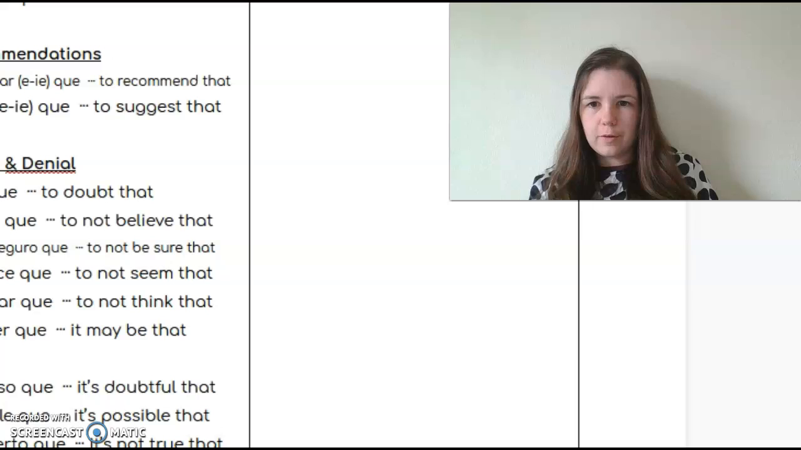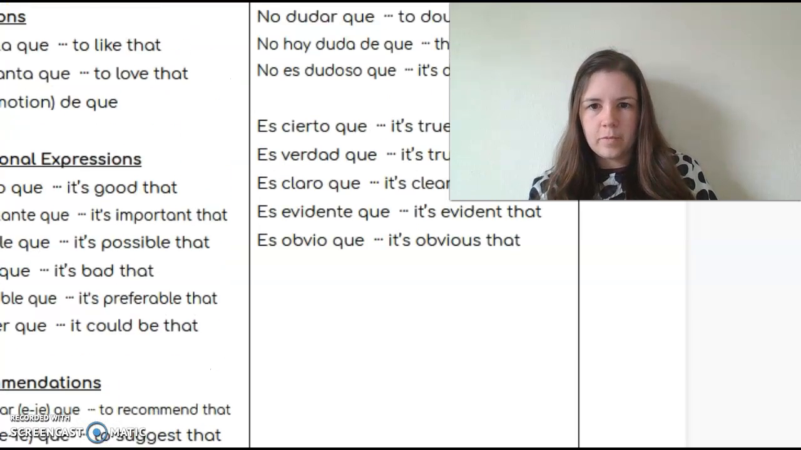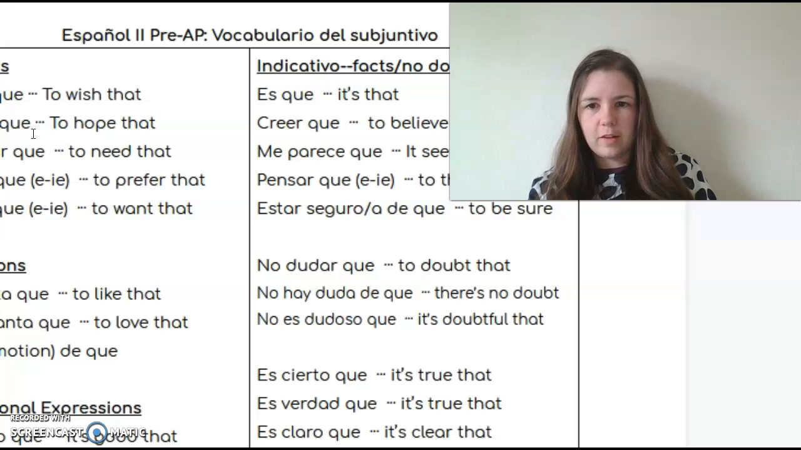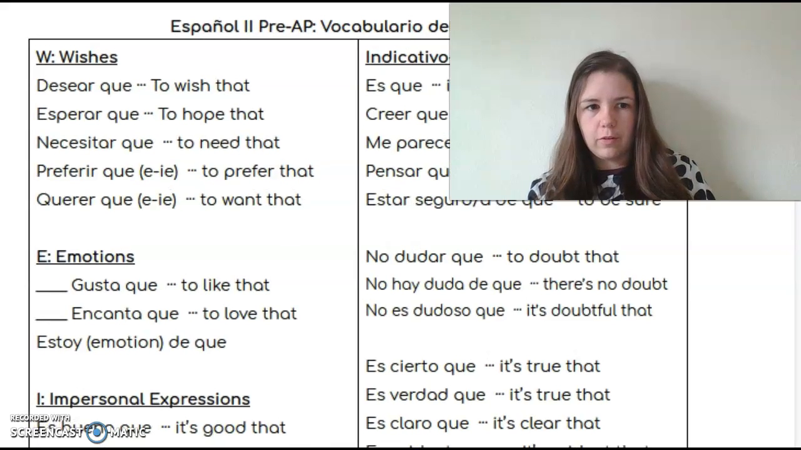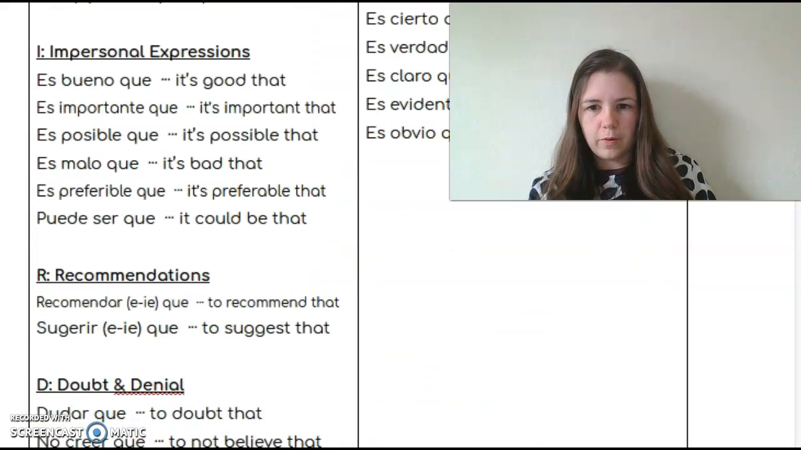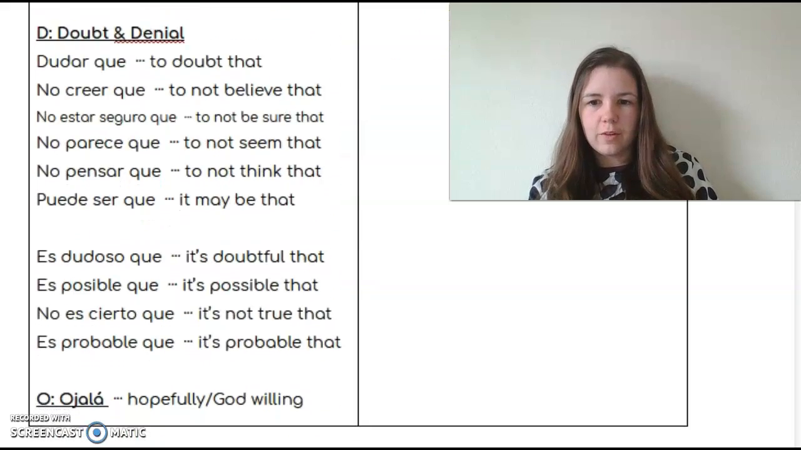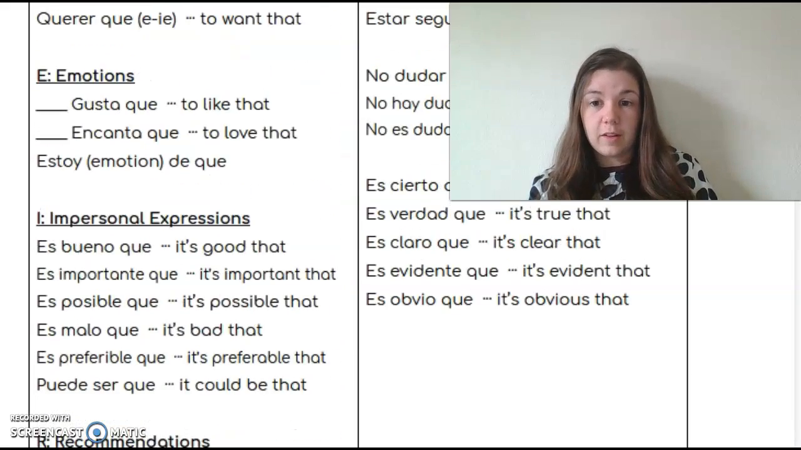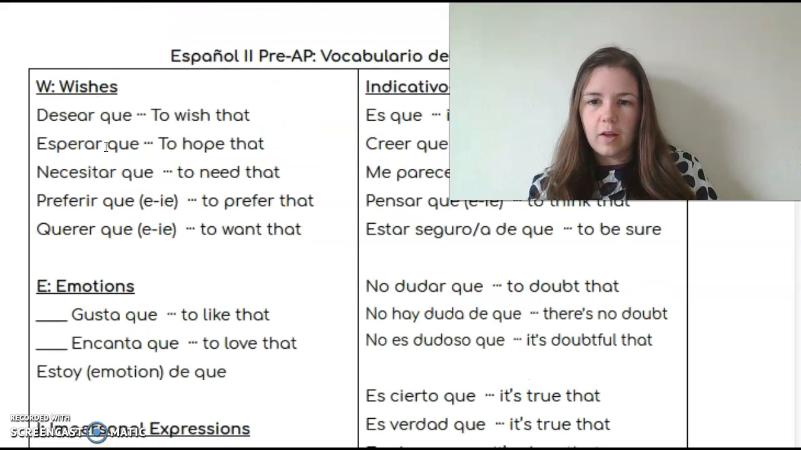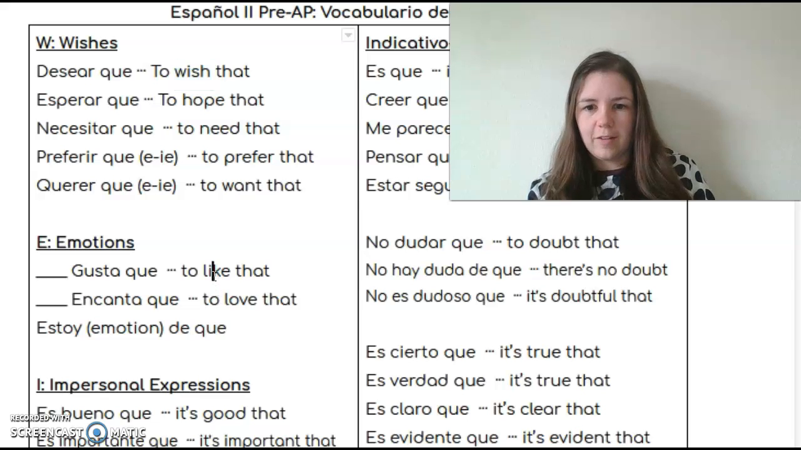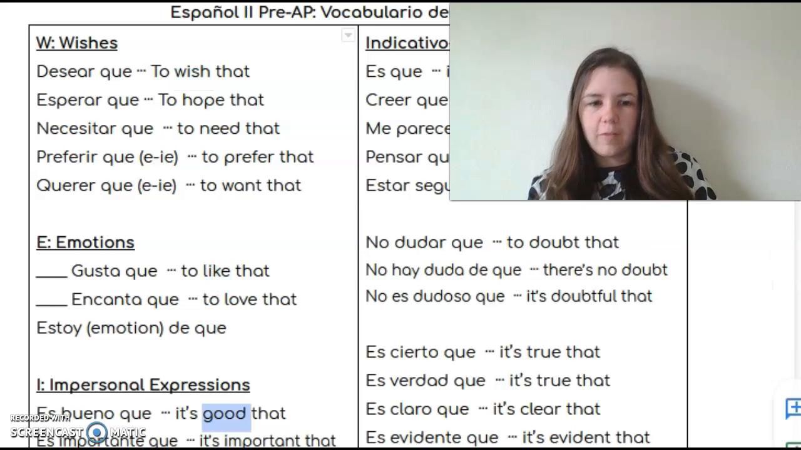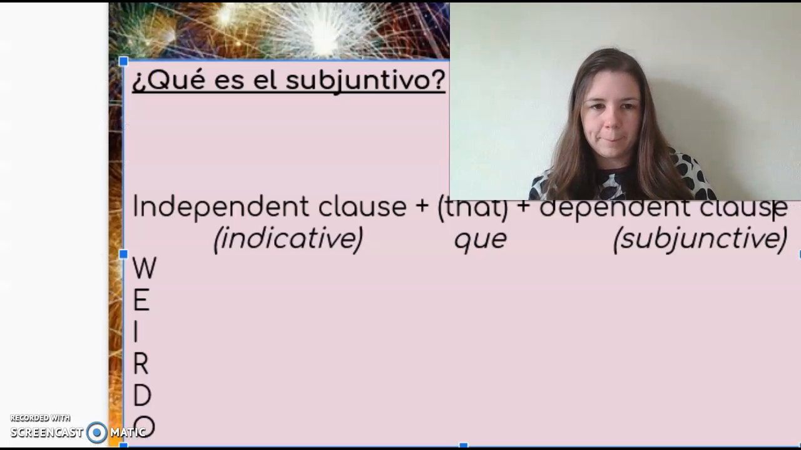There is a handout of different phrases that go with a subjunctive tense that is going to be very helpful to you. So for instance, I'm going to go through uses such as wishes, emotions, impersonal expressions, recommendations, doubt, and ojalá. So the left-hand side of the handout. All of these phrases from the handout are going to be conjugated in the normal present tense, but then when I'm saying, for instance, I wish that, or I like that, or it's good that, after that, whatever it is, that is what's going to be in the present subjunctive tense.